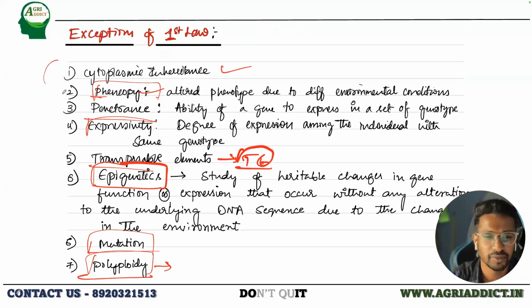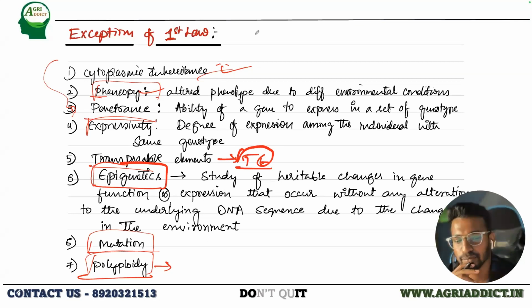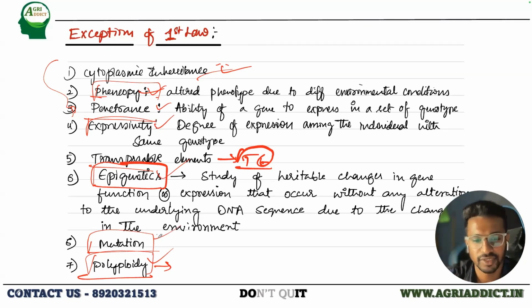If any of these phenomena is occurring, then the law doesn't hold good. So, is it clear? About phenocopy, penetrance, expressivity, epigenetics, polyploidy, mutation, I will be discussing in future classes since we have a separate chapter for all these things. No need to worry about it.